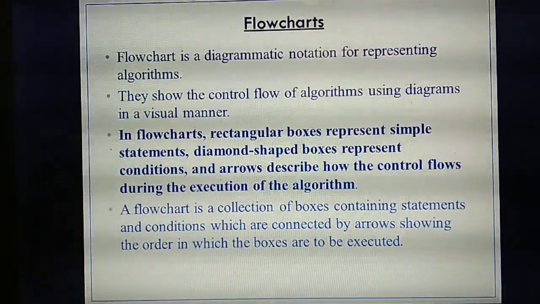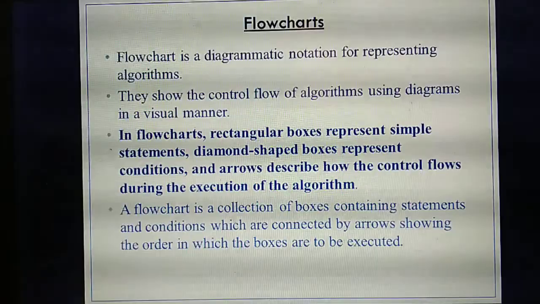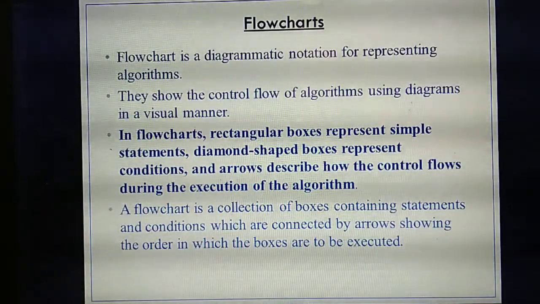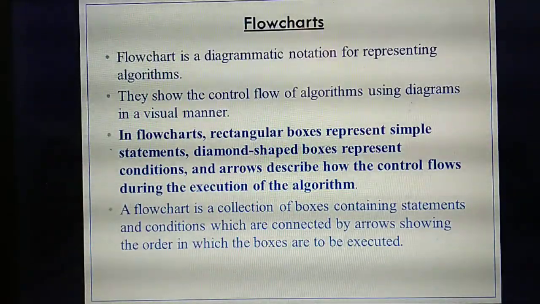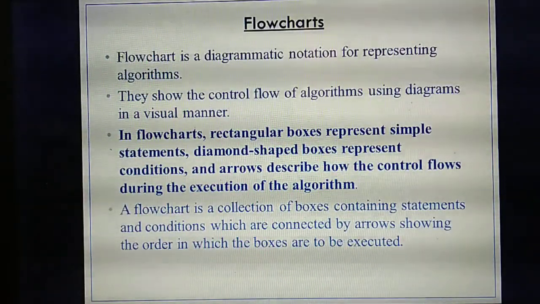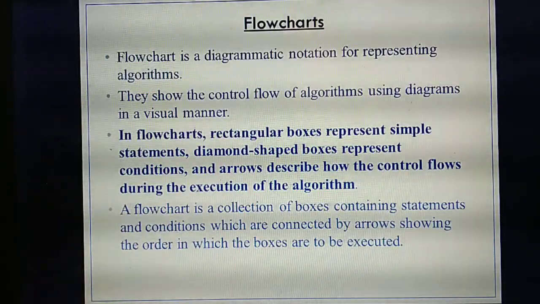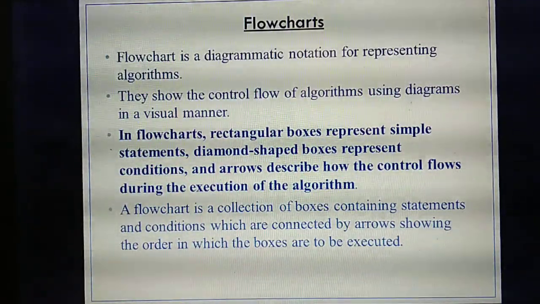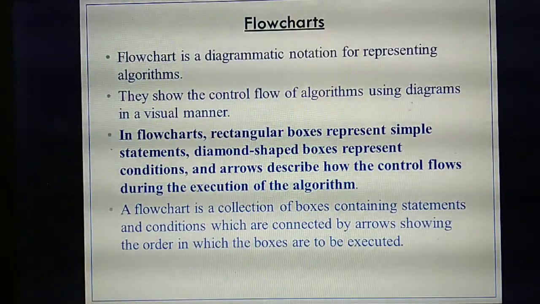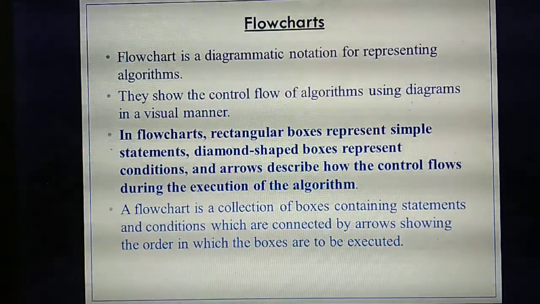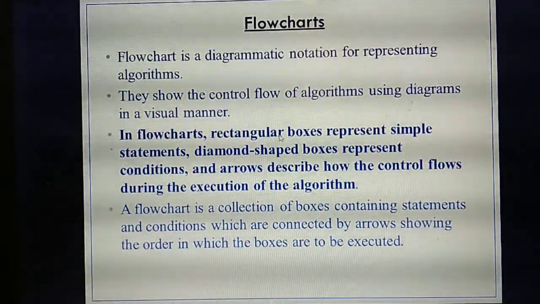In this flowchart there are a lot of rules, like in programming. If you are going to draw a flowchart, you need to follow those rules. By using those rules, you can give the flow of control. So listen carefully. In a flowchart, what are the things you need to follow, or what are the steps you need to know? It's very, very important.